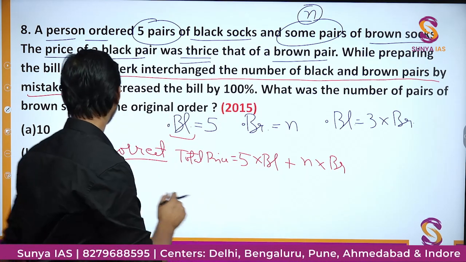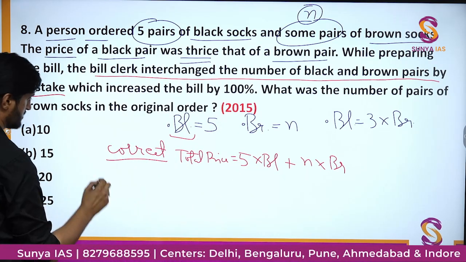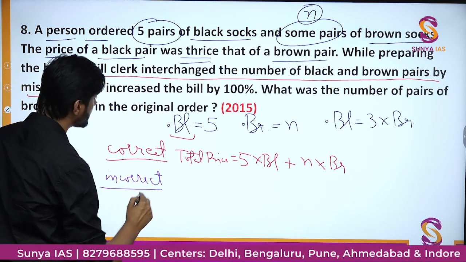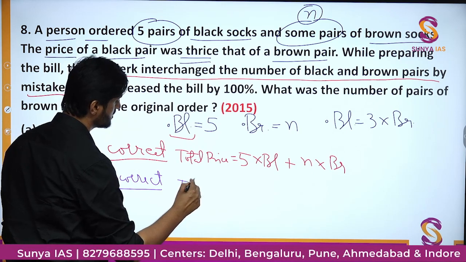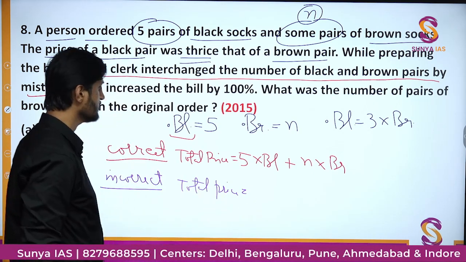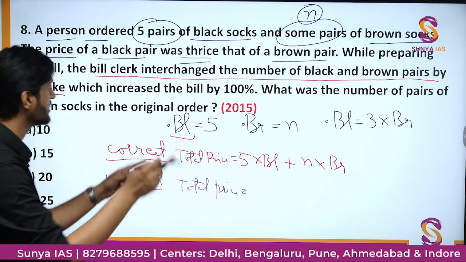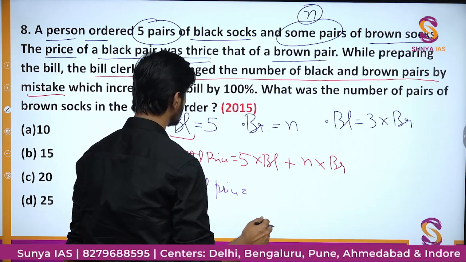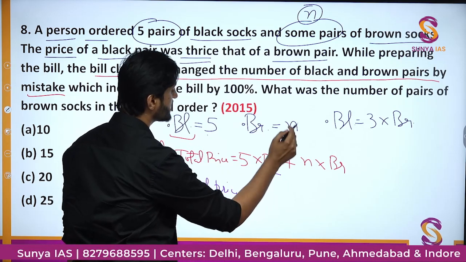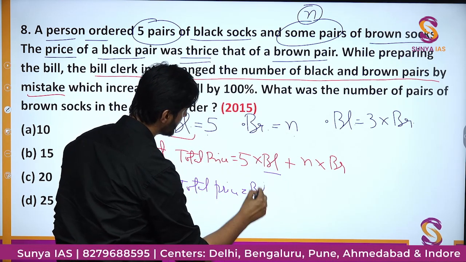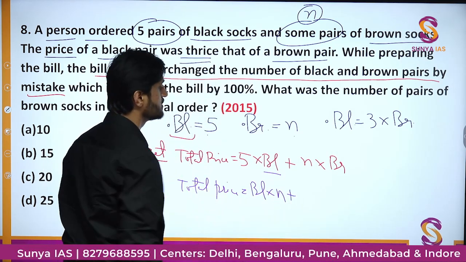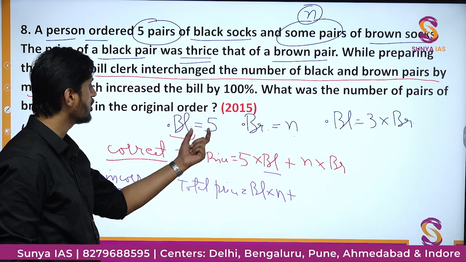But what he did was incorrect. And the incorrect thing was what? The total price he got was how much? He interchanged the number of black and brown socks. So he assumed the number of black socks to be not 5 but n. So you had BL times n black socks, plus now brown socks you are assuming to be 5.